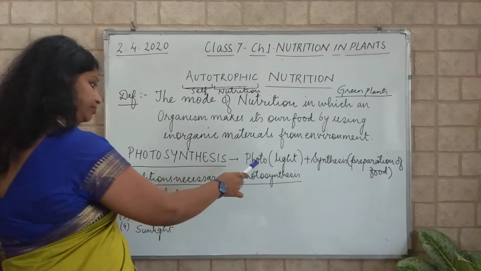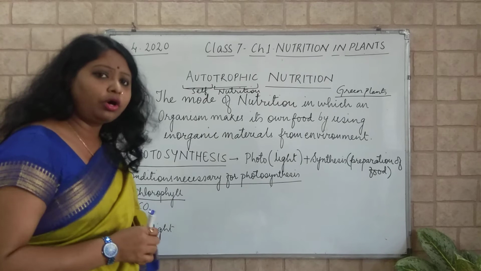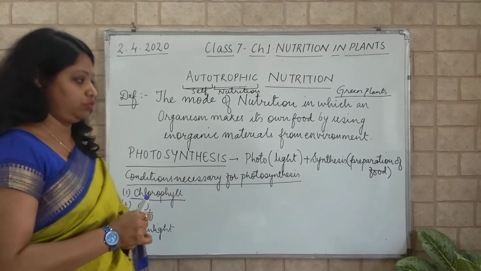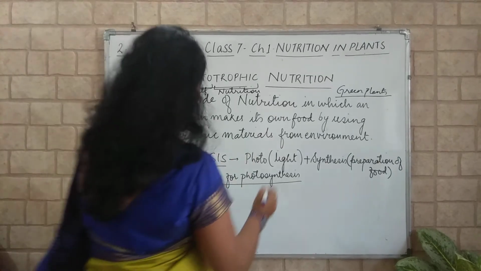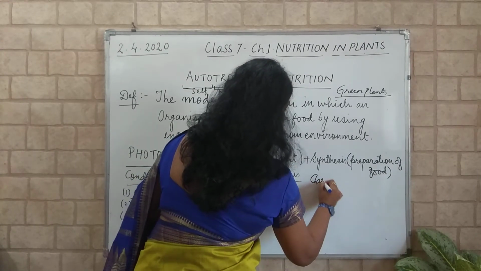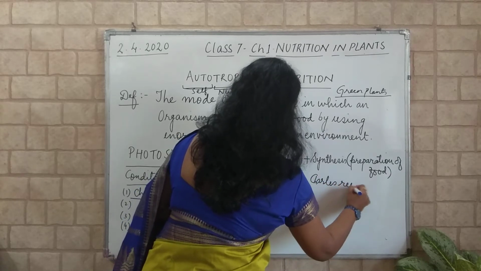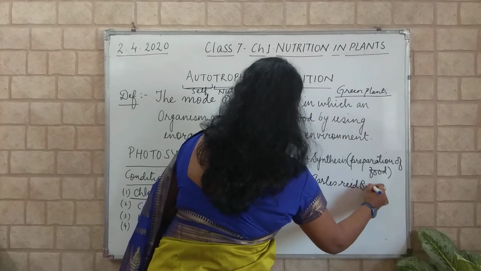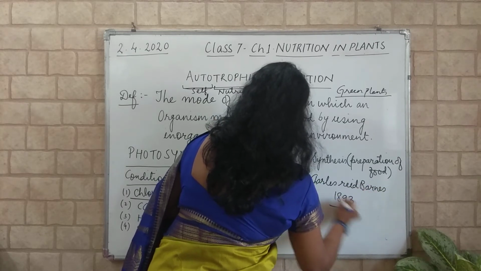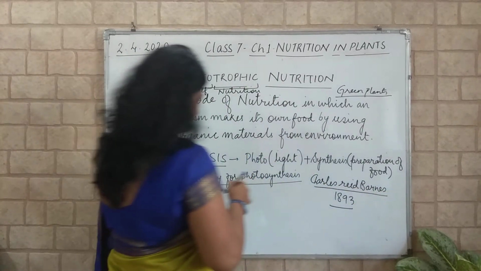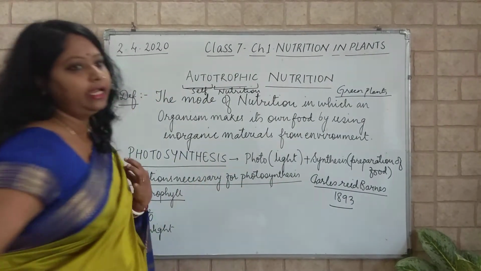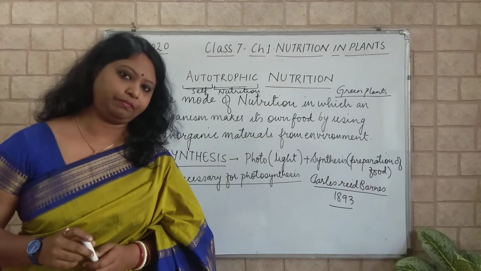Now, children, do you all know who coined the term photosynthesis? You will write down who coined the term photosynthesis. Charles Reid Barnes, in 1893. Charles Reid Barnes is the name of the scientist who coined the term photosynthesis in 1893.